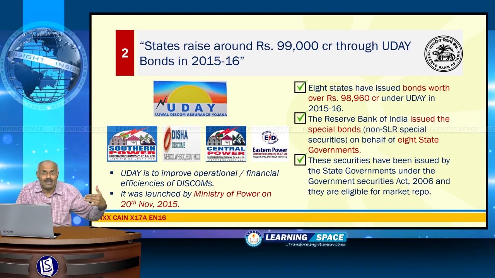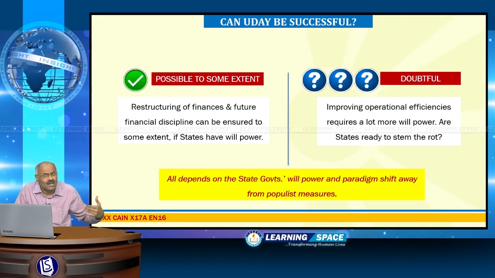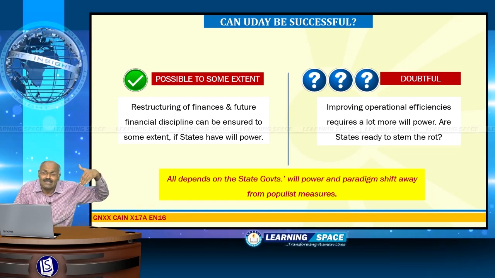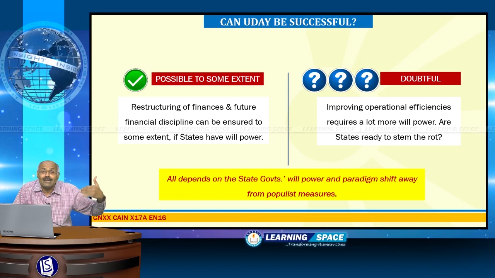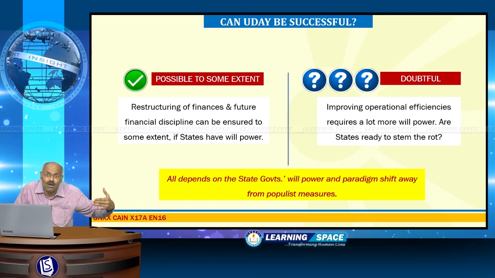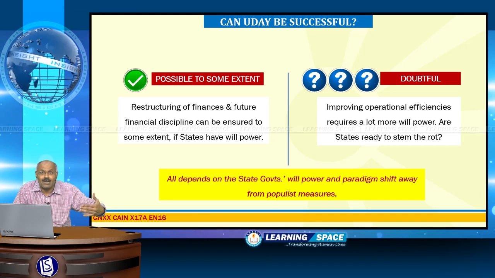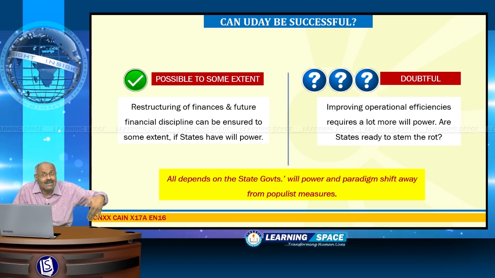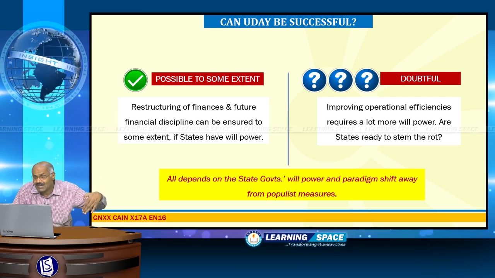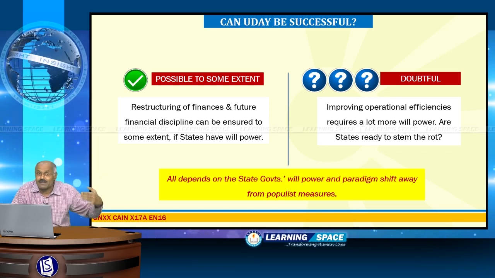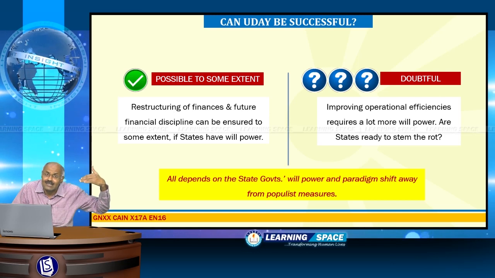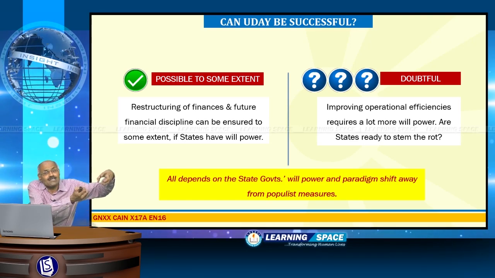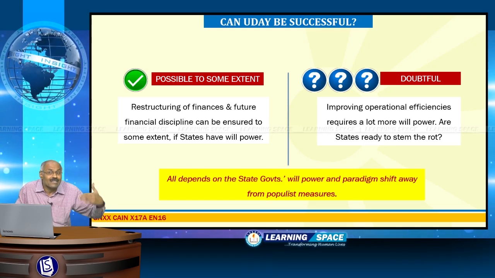And you may ask a fundamental question whether this Uday will be successful or not. We have deliberated in detail in the news analysis of the 45th week of 2015. Please listen to it, and if you want me to reiterate once again whether Uday will be successful or not, it is possible to some extent, because restructuring of finances and future financial discipline can be ensured to some extent if states have willpower. If states really have willpower, this restructuring of finances and future financial discipline can pull these Discoms out of distress. That is possible if states have willpower.